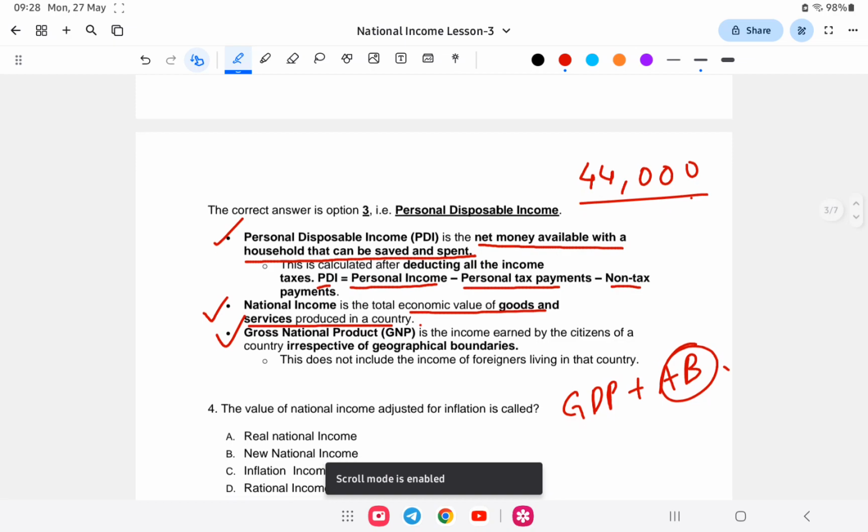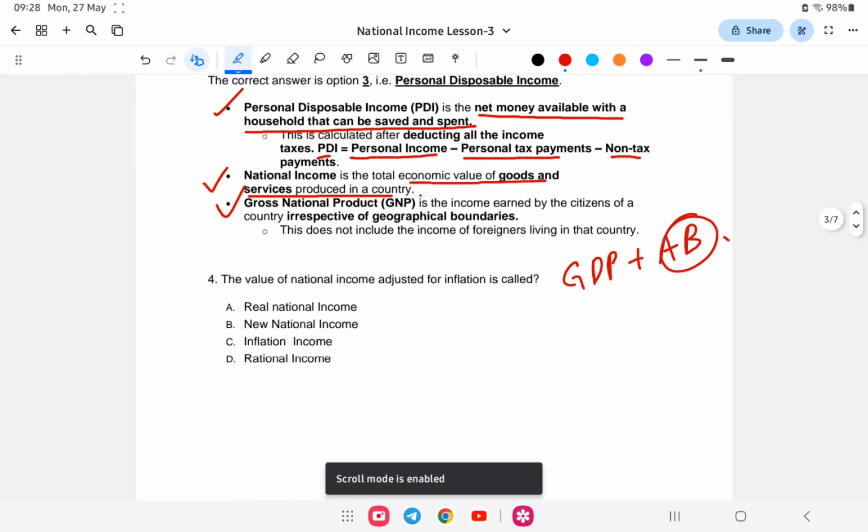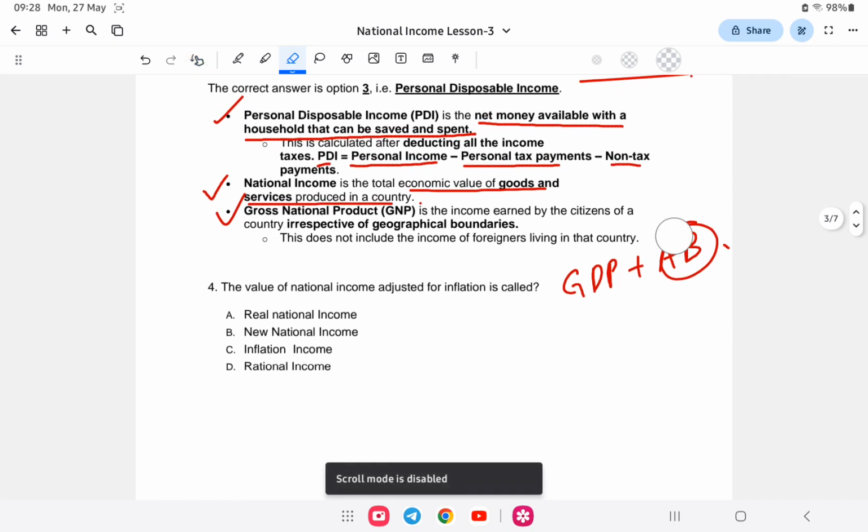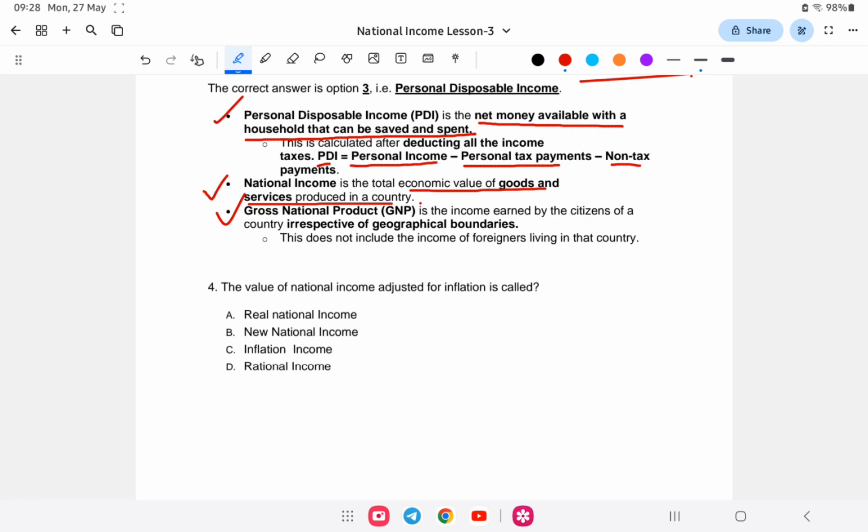Next question. The value of national income adjusted for inflation is known as what? Usually we consider GDP as national income.